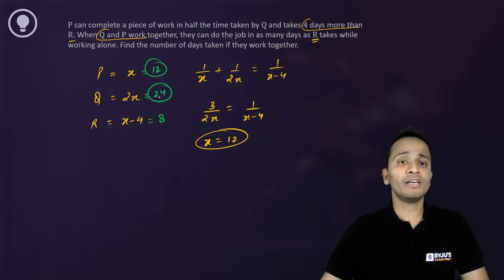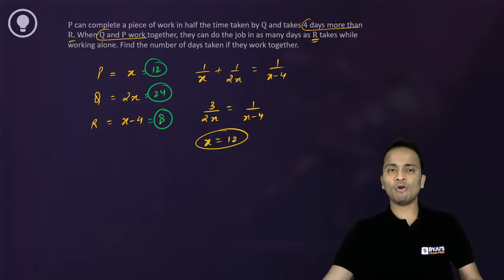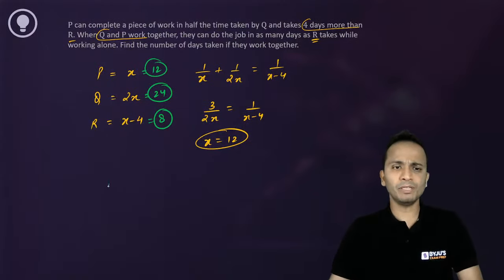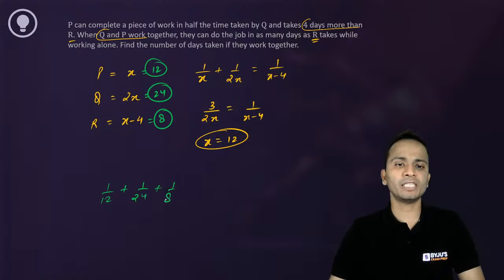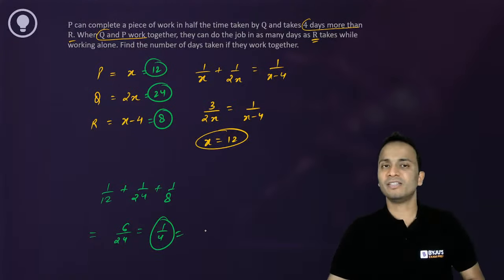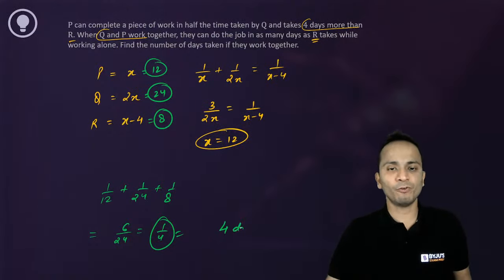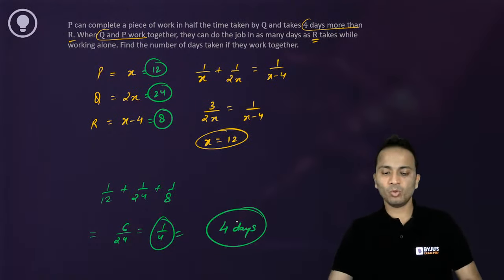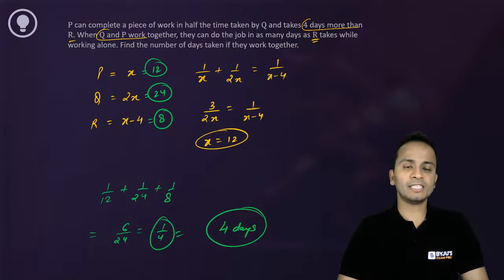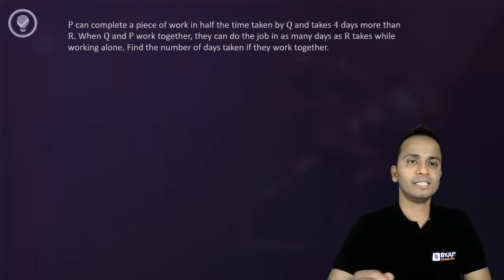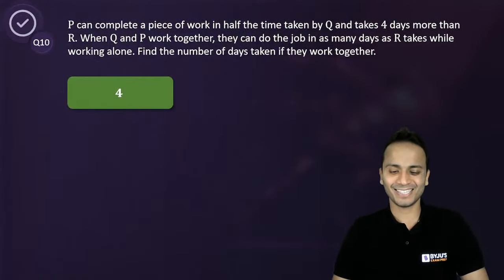Now you can find out if all three of them work together, in how many days the work will be finished. Simple. One day's work will be 1 upon 12 plus 1 upon 24 plus 1 upon 8. Calculating this value, this is 2, 3, 4, 5, 6, 6 upon 24, that is 1 upon 4. So if 1 upon 4 is one day's work, then the work can be finished in 4 days by the three of them working together. So the correct answer should come out to be 4 days. Let's see if this is the answer. Yes, this is the correct answer.